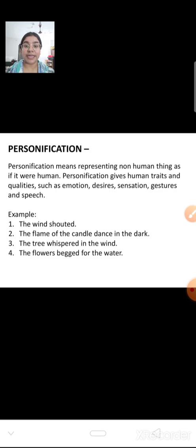Now you can easily recognize when a non-living thing is given human traits, like emotions, desire, sensation, speech and gesture, that is known as personification. Very easy to understand. Whenever a non-living thing is given a human quality, it is known as personification.